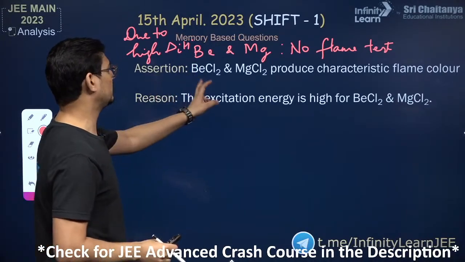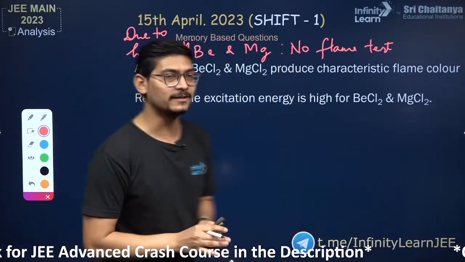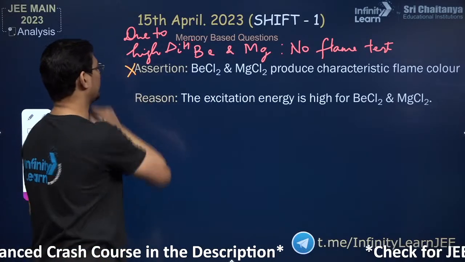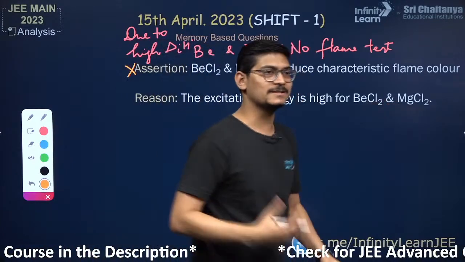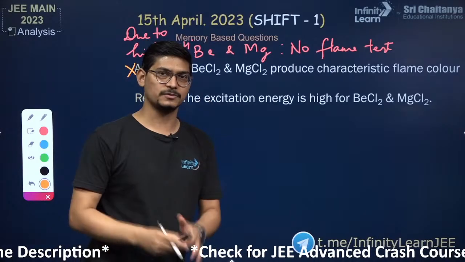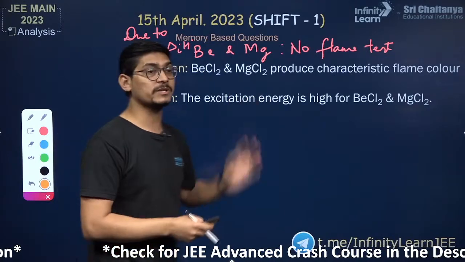So the assertion is beryllium chloride and magnesium chloride produce characteristic flame color, no, this is incorrect, ठीक है, they do not produce characteristic flame color. Reason, the excitation energy is high for BeCl2 and MgCl2. Yes, this is correct. Okay. So if somebody is there who has written this paper, please let me know if I am making any mistake, if I am missing something in the question itself, right?